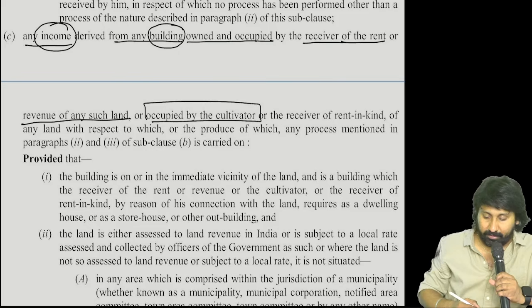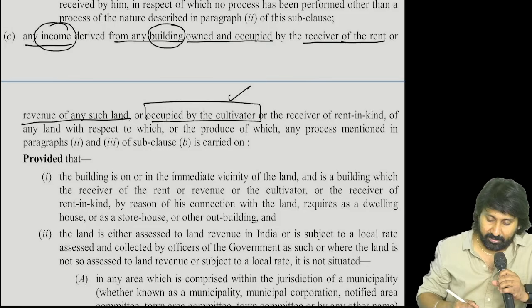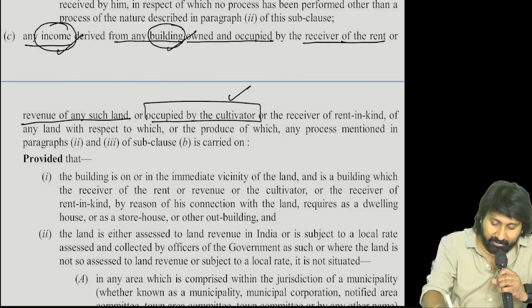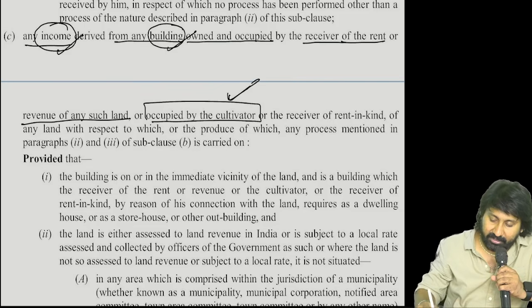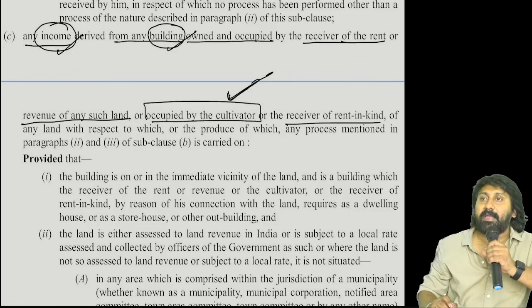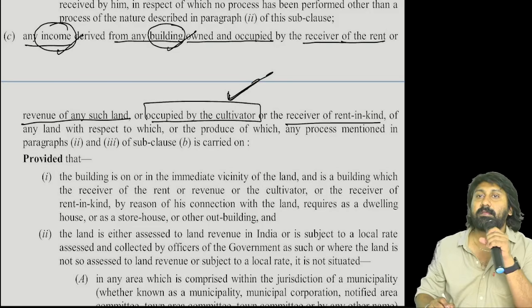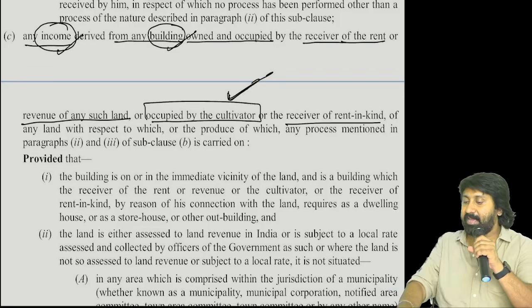Okay. Income derived from any building occupied by cultivator or receiver of rent in kind. Now tell me, occupied by same person or some other person? Okay. See, here you can understand.